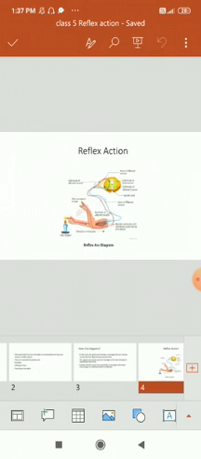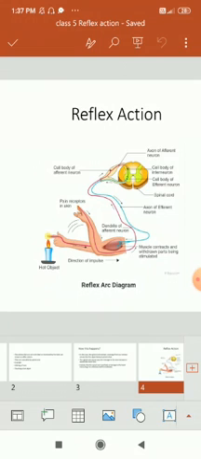See children, here is a reflex action. There is a hot object, and one of the persons is touching it. Directly the spinal cord gives the message to take the hand back. The pain receptors in the skin react for this action, and here is also the direction of impulse.